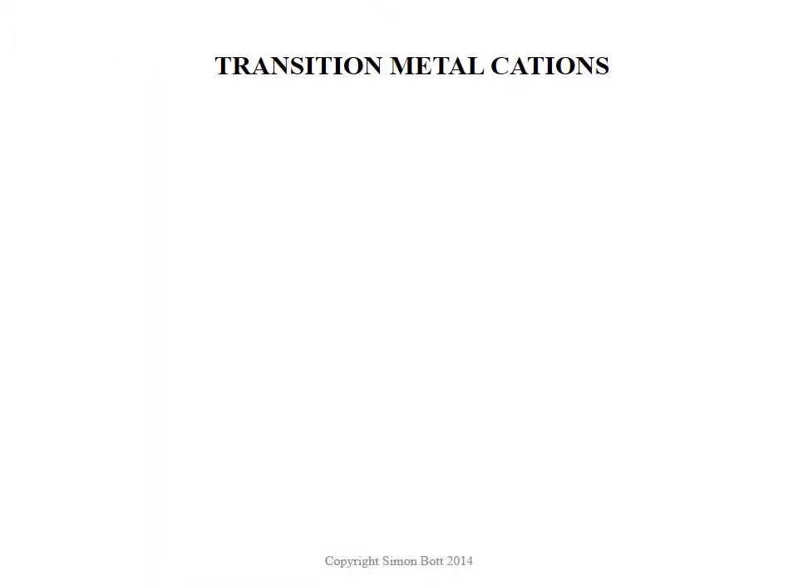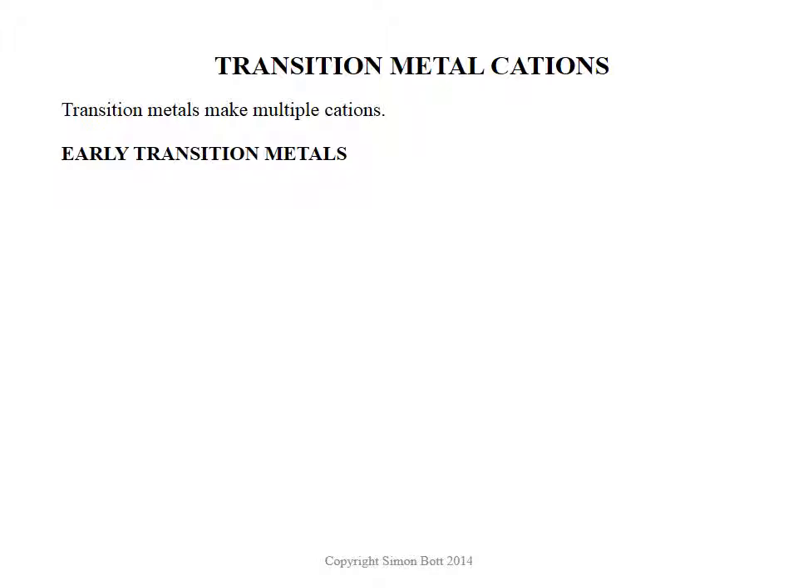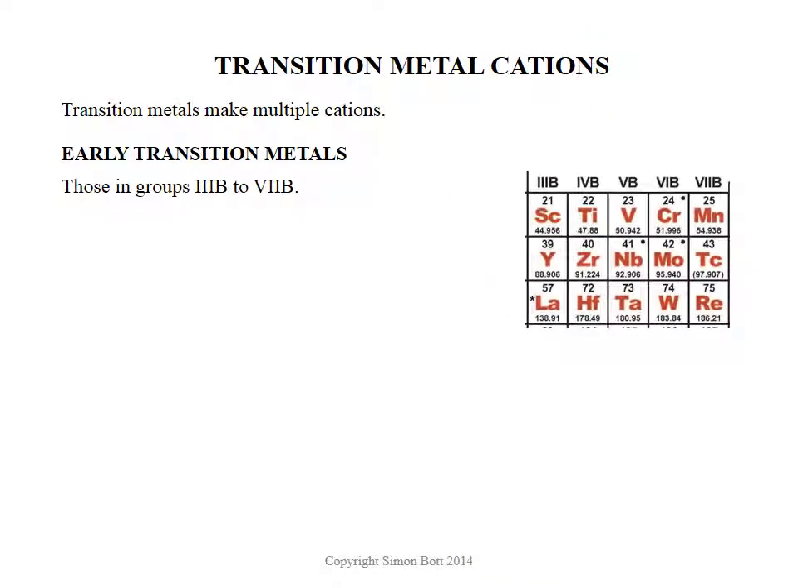As we said earlier, transition metals are a real pain when it comes to predicting the kind of cations that they make, because they make multiple cations. To simplify the discussion, we'll focus in on just 2 parts of the transition metals. The early transition metals, those that are in groups 3B to 7B, so right there. Most of the time in this discussion we're just going to be focusing on the first row as well. So here, scandium, titanium, vanadium, chromium and manganese.